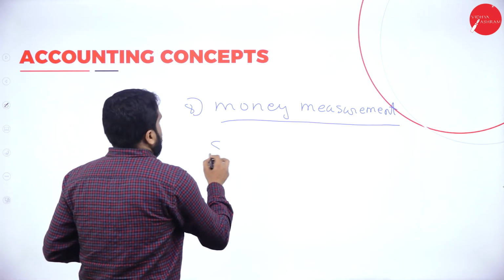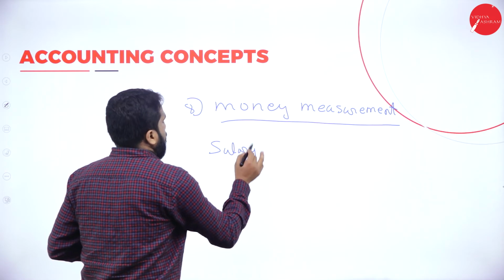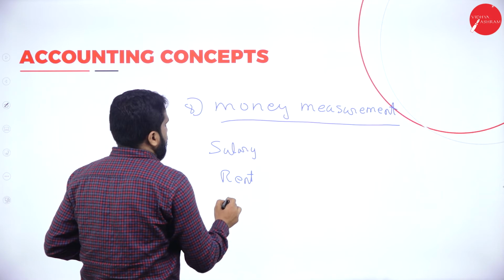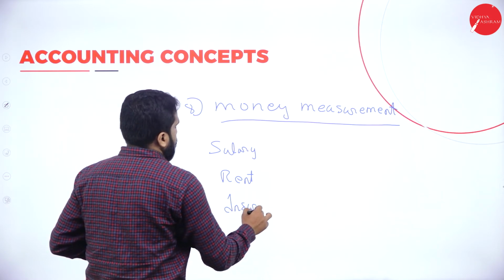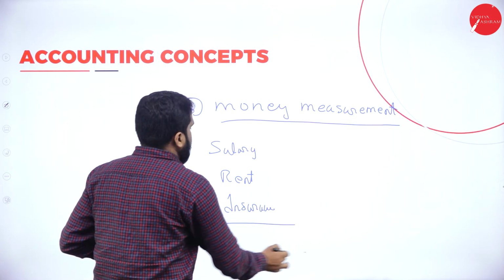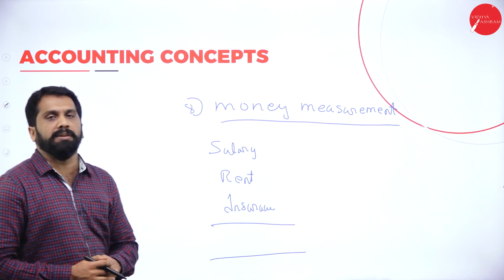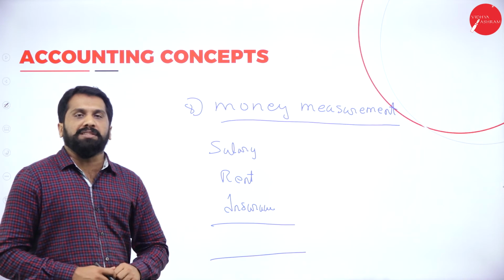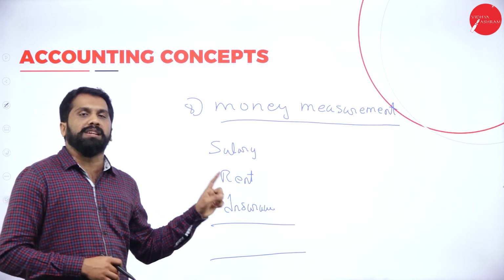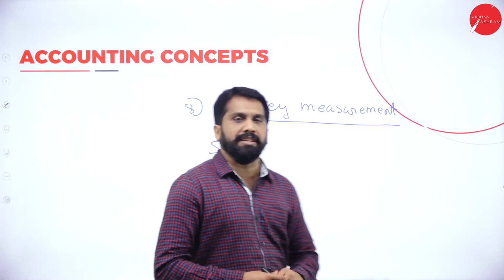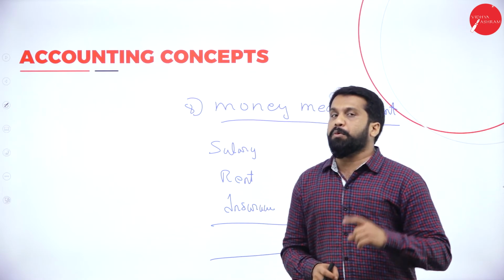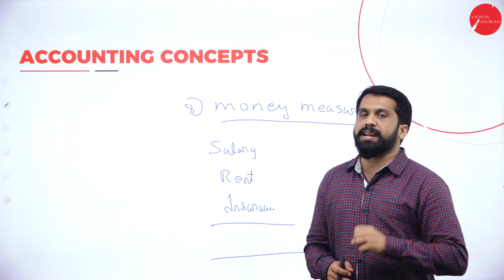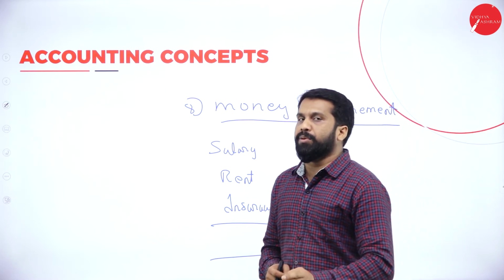Like salary. These are your expenses. Rent. Some insurance you paid. Now tell me what is your total expenditure. You paid salary, you paid rent, you paid insurance. Can you tell me? I'll give you 1 lakh rupees if you tell me the exact amount. The answer is no. Why?